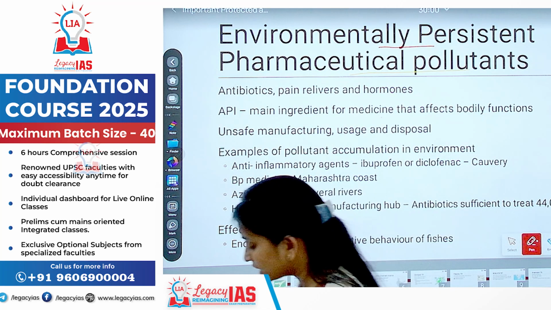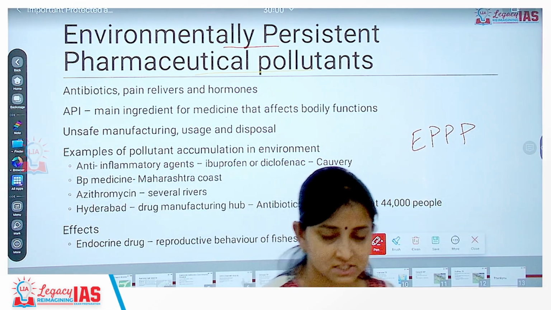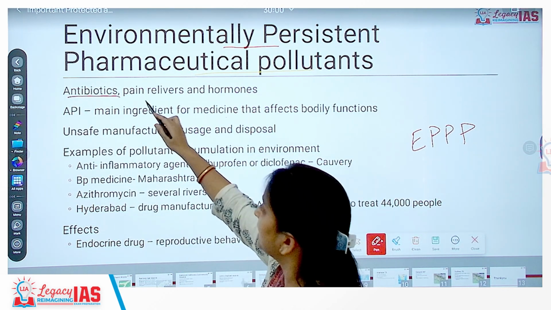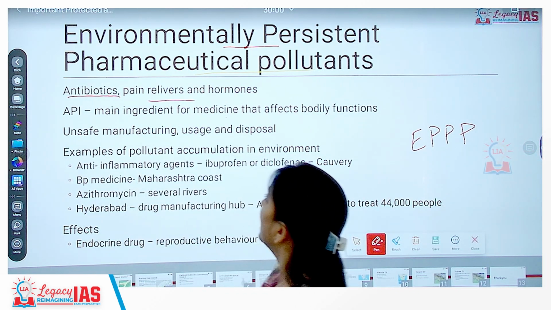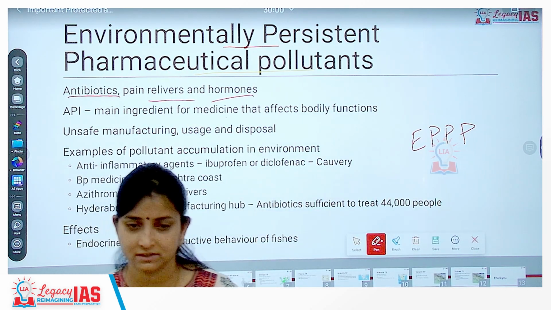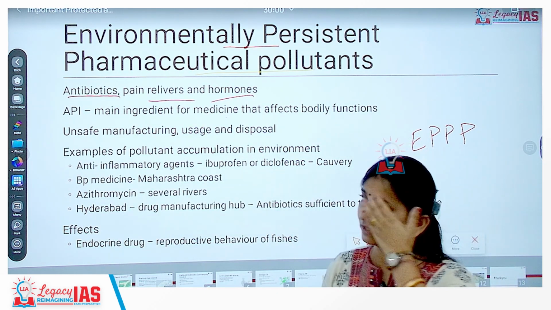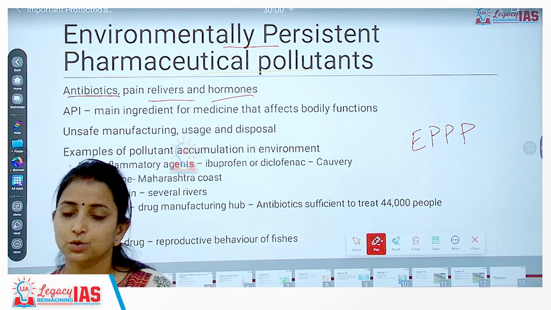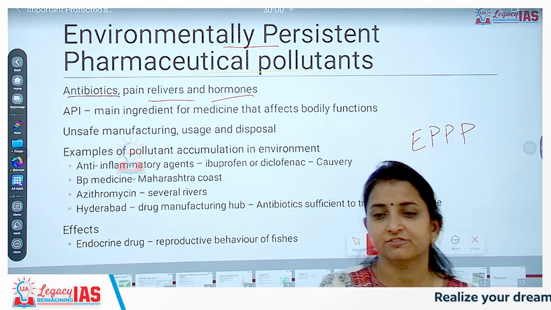Okay? So what consists of environmentally persistent pharmaceutical pollutants? First and foremost, it consists of antibiotics. Pain relievers such as ibuprofen, diclofenac, aceclofenac. And hormonal medicines, for example for thyroid and all other medicine that we consume for hormones, insulin promotion and all others. So these are the pharmaceutical ingredients which continue to remain in the environment for years together, and it keeps on shifting from one body to the other.